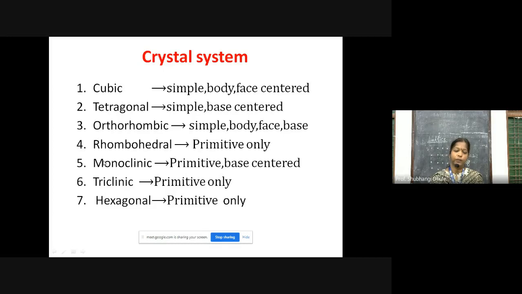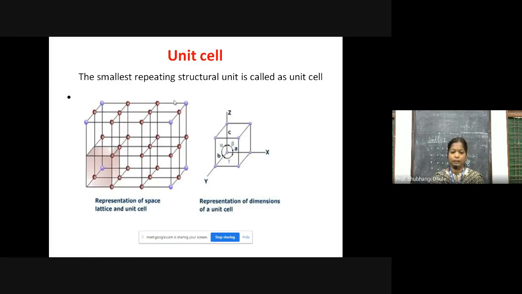If the unit cell is monoclinic, then the crystal is also monoclinic. If it is a hexagonal unit cell crystal system, then the shape of the crystal is also hexagonal. So it depends upon the parameters which I have shown in this unit cell, that is a, b and c. For the simple cubic, a is equal to b and c also. So for the cubic, the length, width and height are the same, that is a, and this is also a, this is also a.